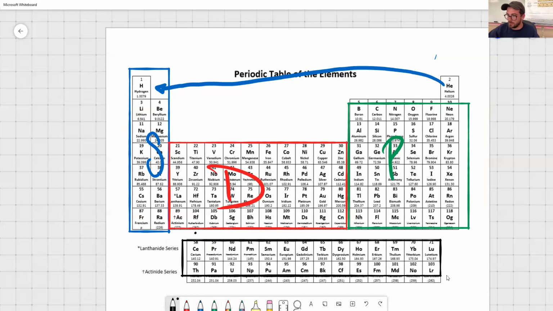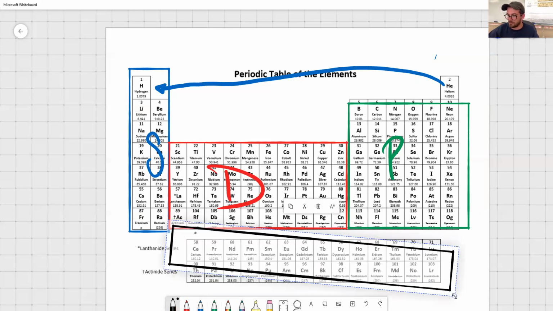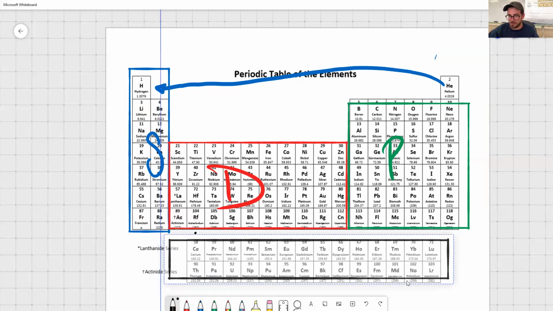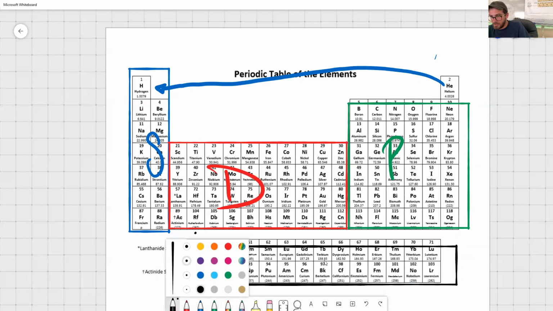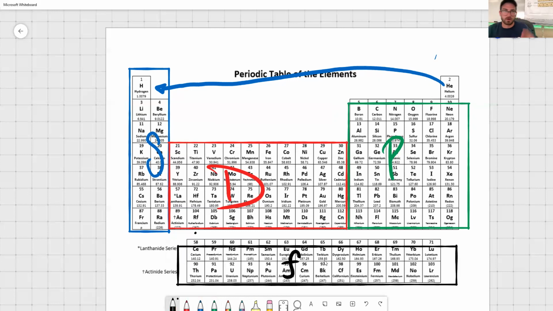You have your F block elements. So we'll just do that to represent those down there. These are the F block elements, rarely used in our class, but it's important to recognize where they are and what they are. So you have four main blocks that we break our periodic table down into: S block, P block, D block, and F block.